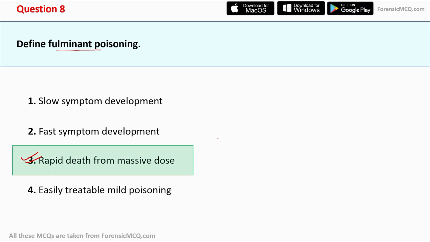And one of the common examples of fulminant poisoning is ingesting a large amount of cyanide, which results in death within a few minutes. Let's say 3 to 4 minutes, or maybe extending to 15 minutes. But it usually is a sudden death, and there are usually no symptoms, or you can say no time for symptoms to develop.